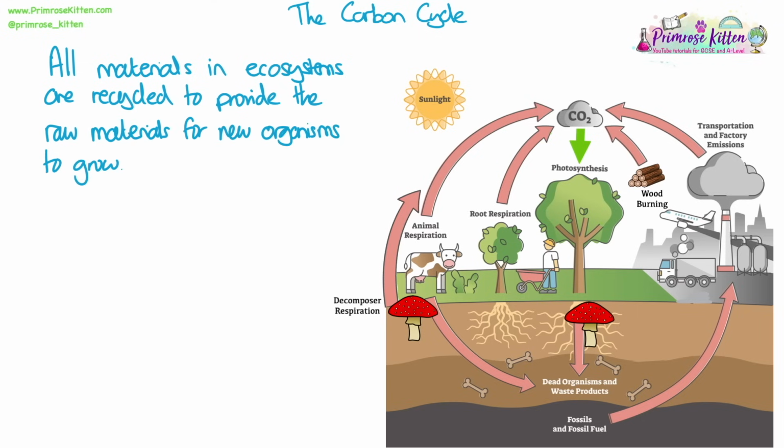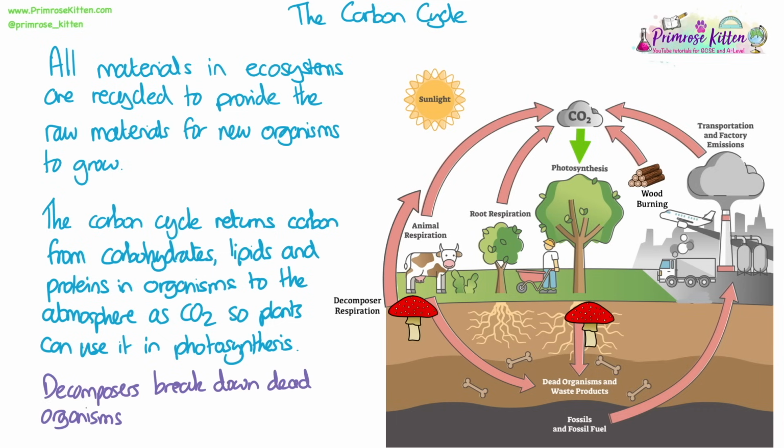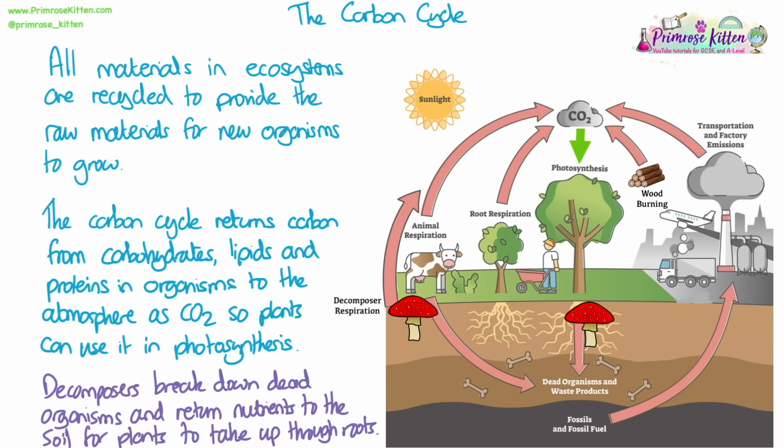The carbon cycle. All materials in ecosystems are recycled to provide the raw materials for new organisms to grow. The carbon cycle returns carbon from carbohydrates, lipids, and proteins in organisms to the atmosphere as carbon dioxide, so that plants can use it for photosynthesis to synthesize new molecules like glucose. Decomposers break down dead organisms and return nutrients to the soil for plants to take up through their roots.